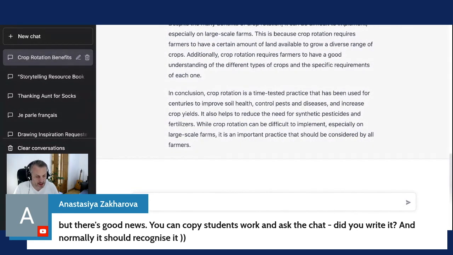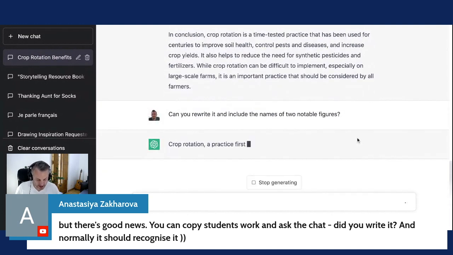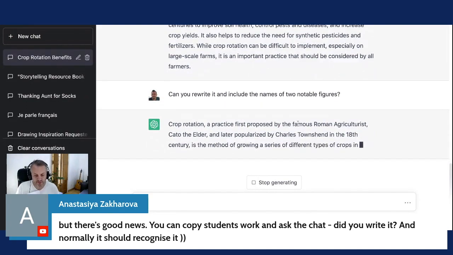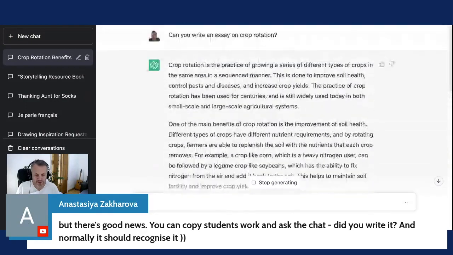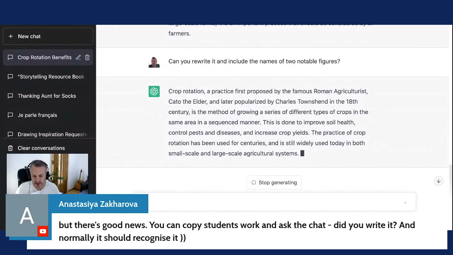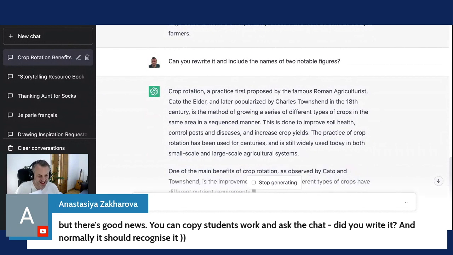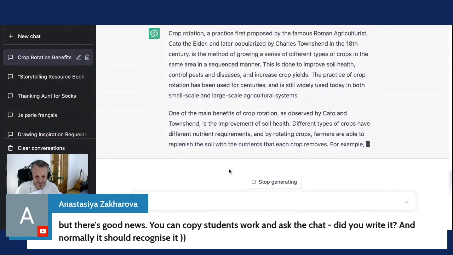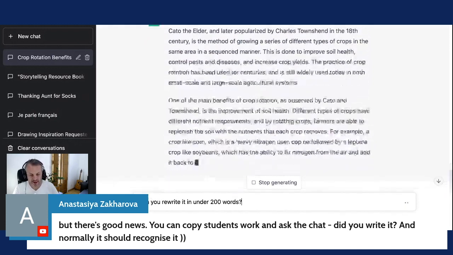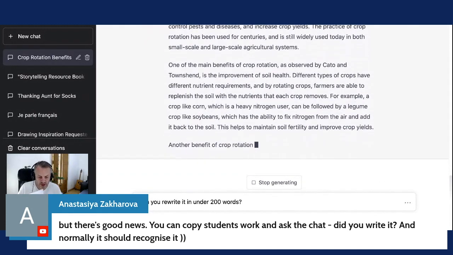can you rewrite that? And include the names of 2 notable figures. And it should be able to do that, no problem. You see, unfortunately, I've gone over my word limit. So after it's written this draft, once it's done this, I can say, can you rewrite it? And under 2, I still want to say, I want to see who these notable figures that it adds.